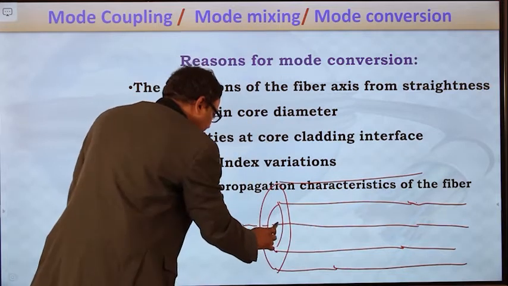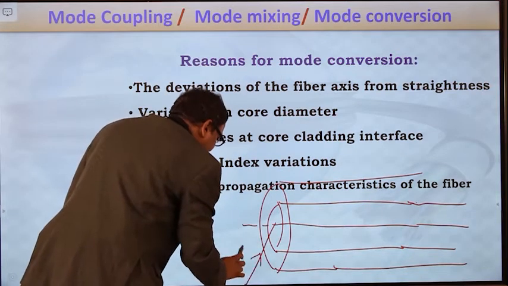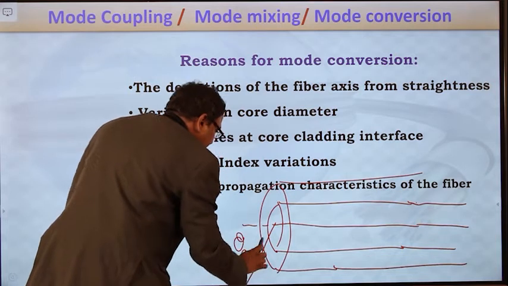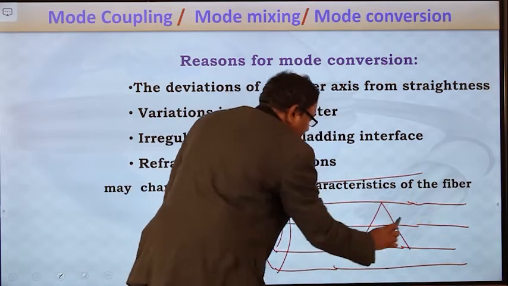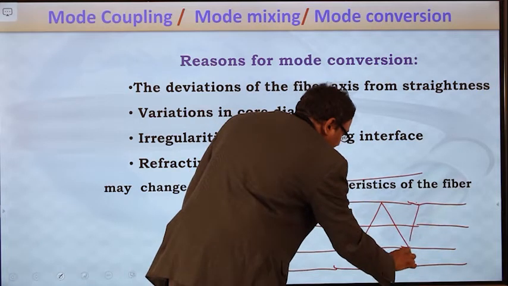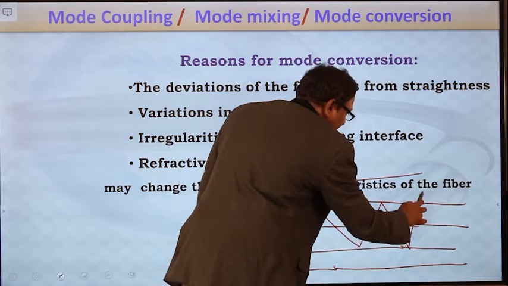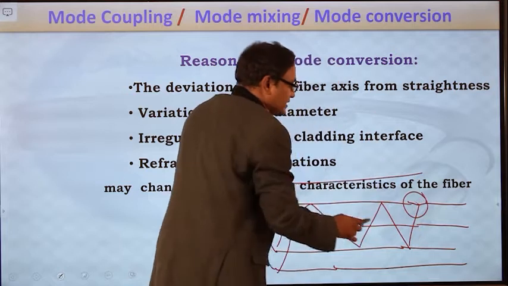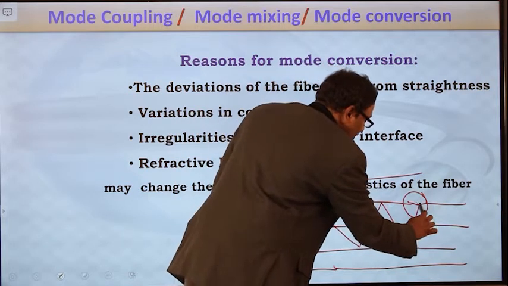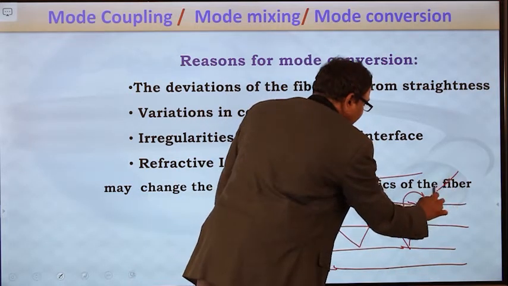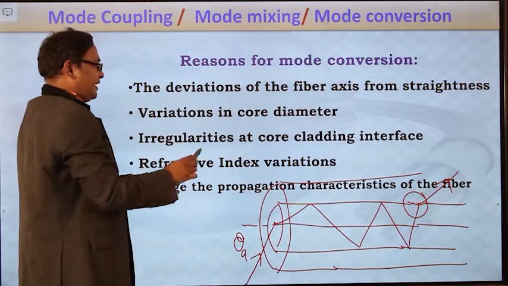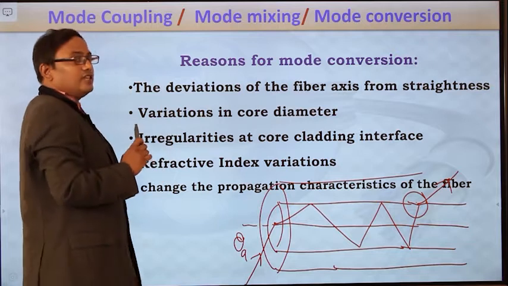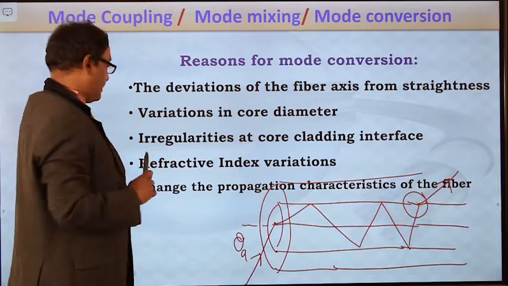Even though the light ray enters by satisfying the acceptance angle condition, it will be totally internally reflected for certain distances. But whenever this light ray touches this irregularity at the core cladding interface, instead of totally internally reflecting, it will be refracted into the cladding medium. So the irregularity at the core cladding interface will also lead to mode conversion.